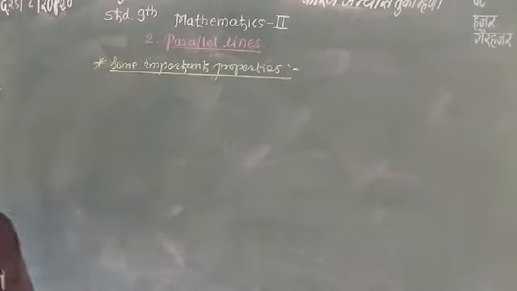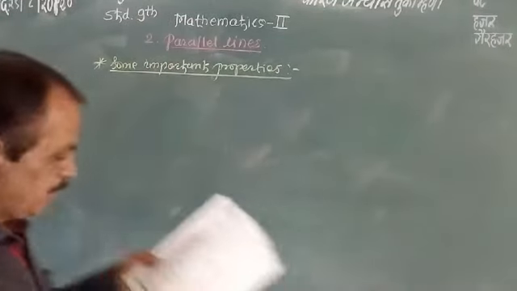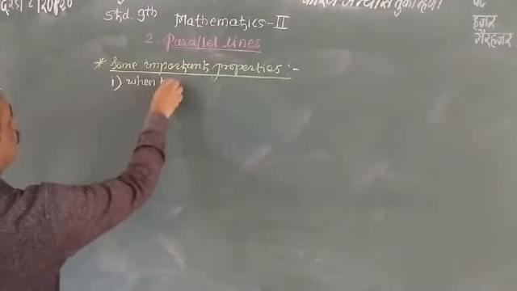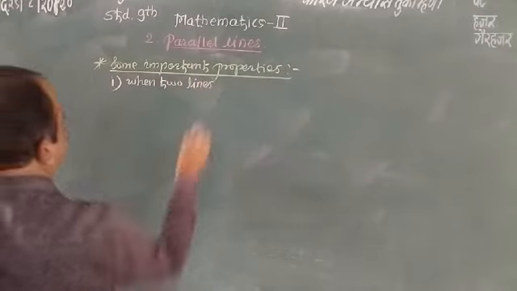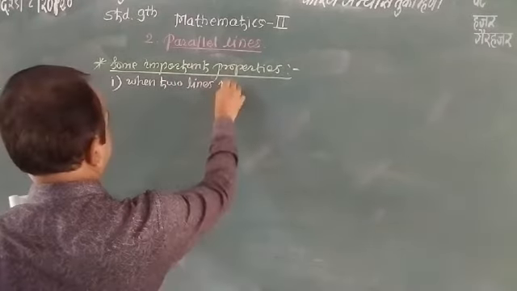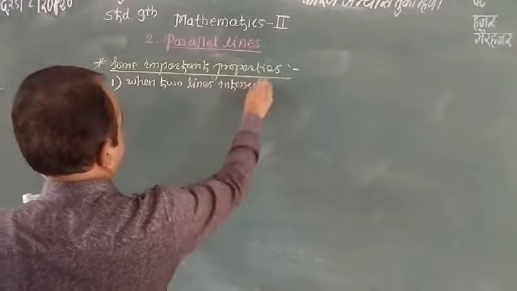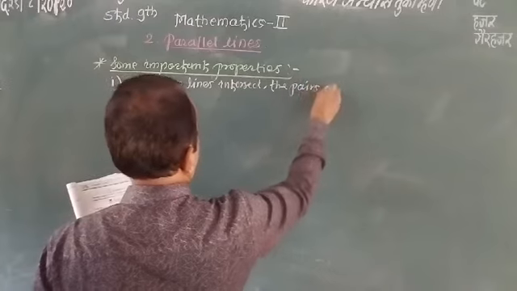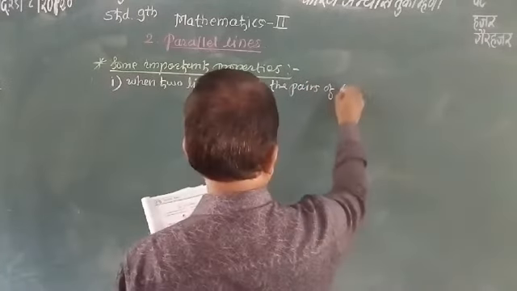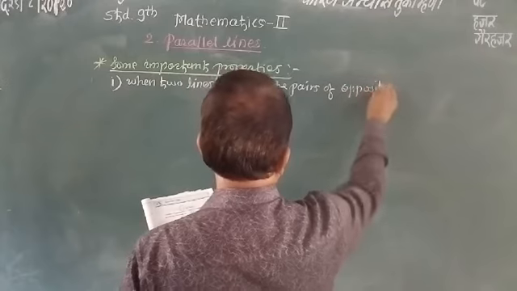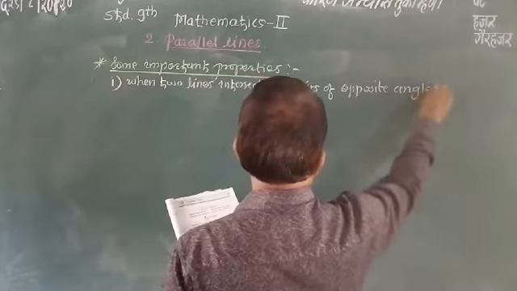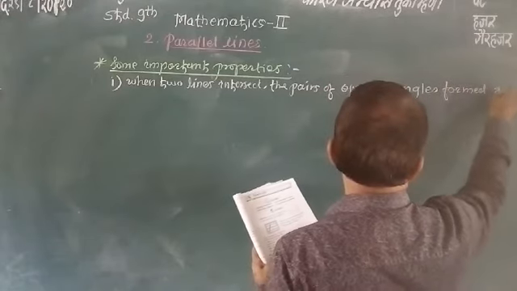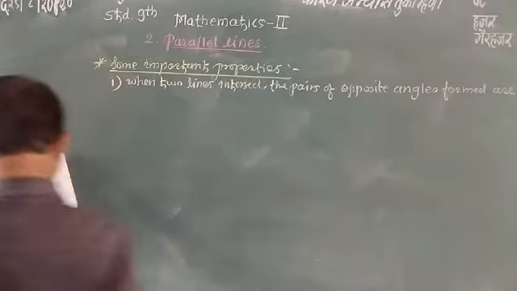Write down. The first property: when two lines intersect, the pairs of opposite angles formed are congruent.